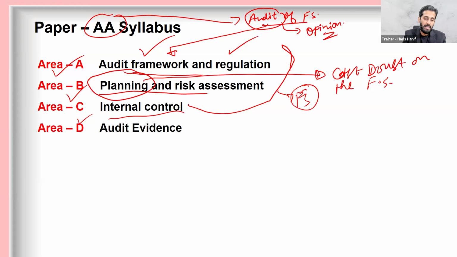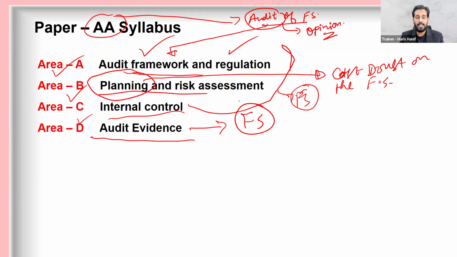Audit evidence. Now in this section you will be learning how to obtain the evidence on the financial statements. Again, this area is central to the audit and it is the heart of the audit, that is to obtain the evidence, because without evidence you cannot form the opinion on the financial statements. So you have to explore the financial statement records. So that is also an important area, audit evidence.